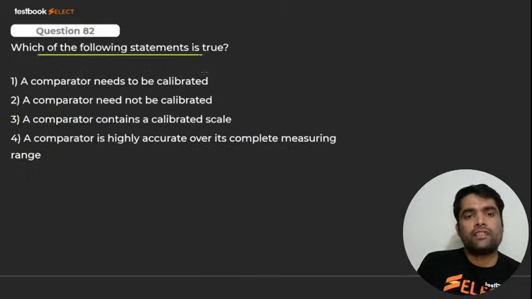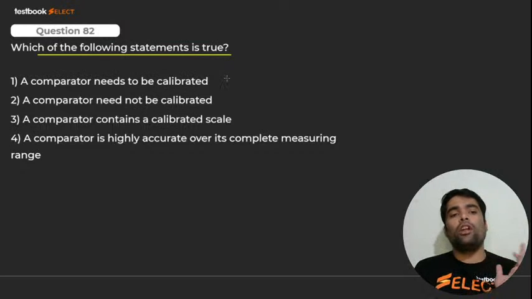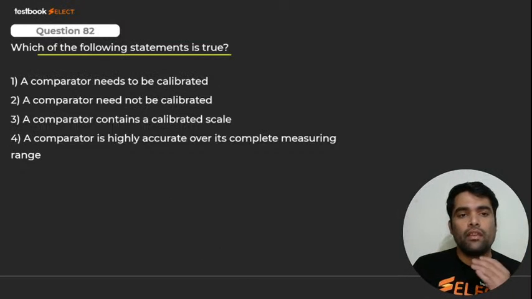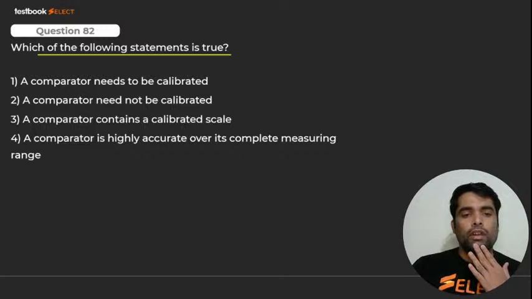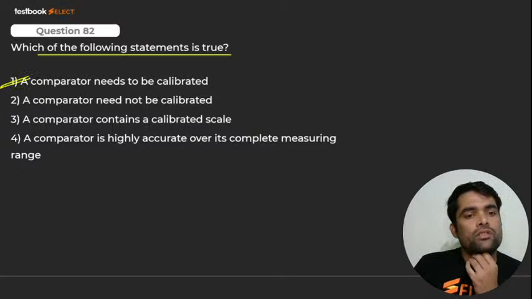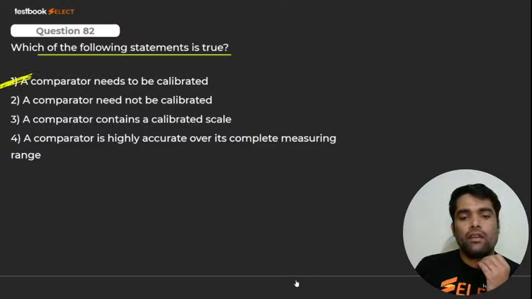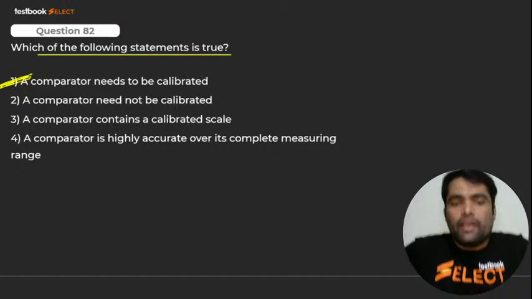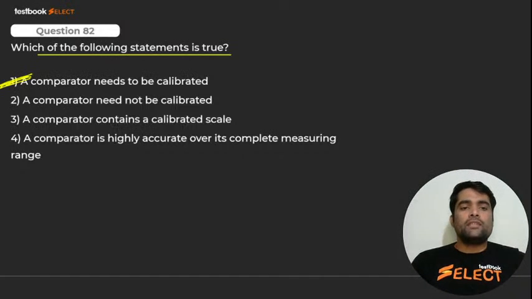Which of the following statements is true? Which of the following statements are true, my dear? Please tell me. Yes, 82. The comparator needs to be calibrated. It's true. The comparator should be calibrated. Number 1. Yes, please tell me. I'm not getting your comments. Guys, be fast.